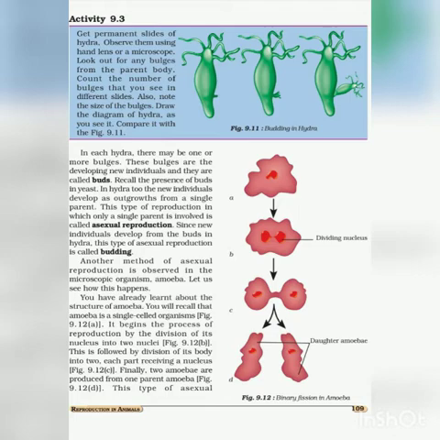Now what are the steps involved in it? First step is amoeba grows in size. Secondly, the nuclear material doubles. Third, a constriction appears. This is followed by the division of cytoplasm and finally two daughter cells are formed. Your daughter cells means offspring. It is the exact clone of the parent cell.